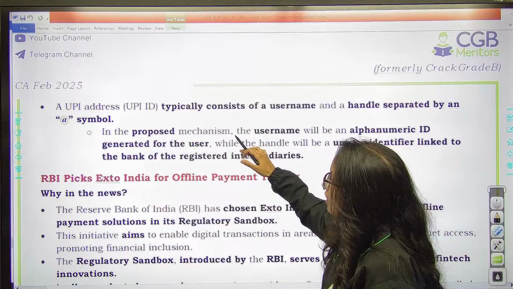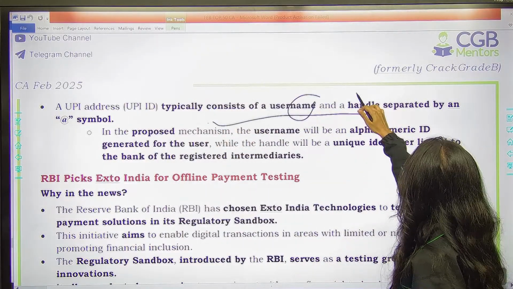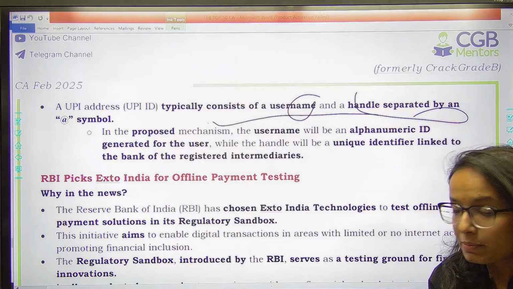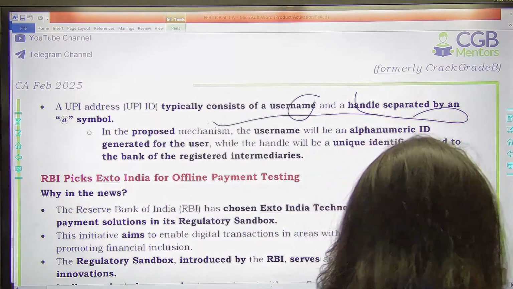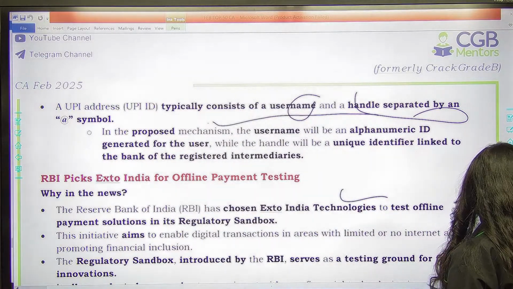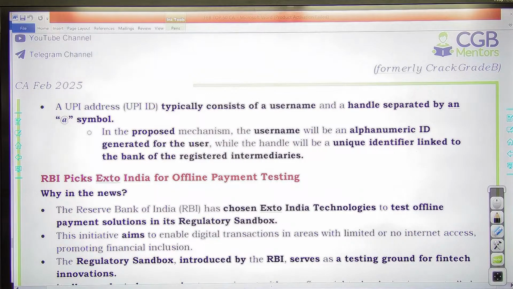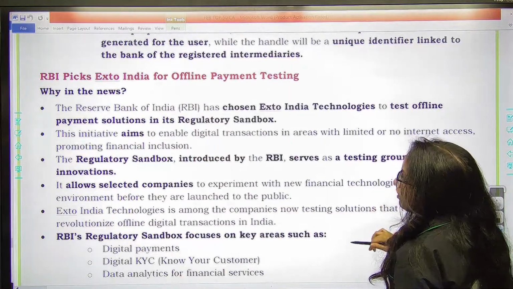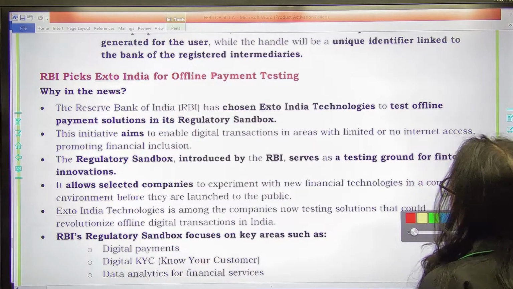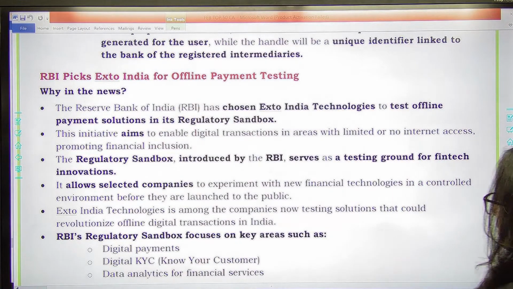Also, UPI address typically consists of a username and handle separated by @. In the proposed mechanism, the username will be an alphanumeric ID generated for the user. So revise this carefully. Then you have RBI has chosen X2 India Technologies to test offline payment solutions in regulatory